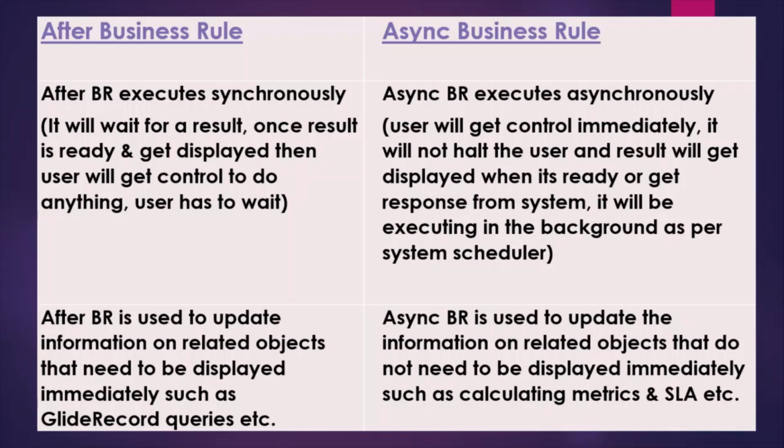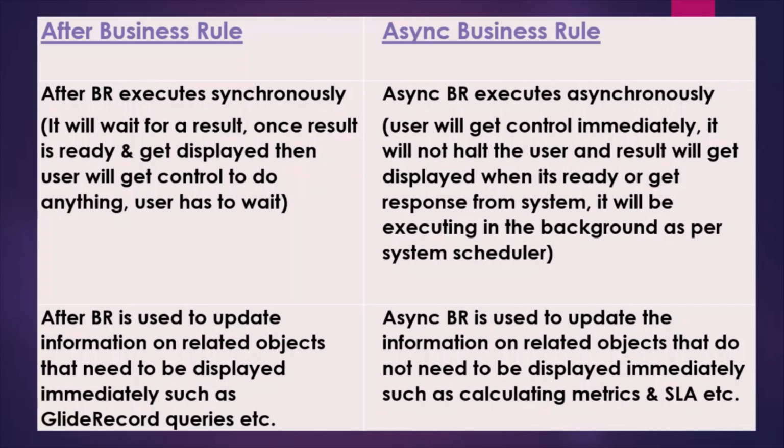Whenever data gets saved into the database, at that point async and after business rule run. So simply you can say that whenever a database operation happens, after the database operation, after and async business rule will get executed. Okay.